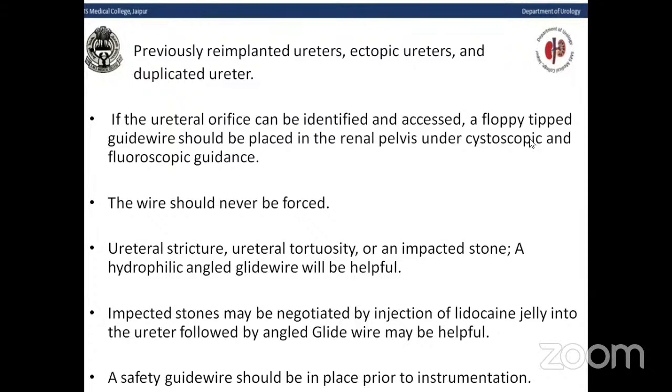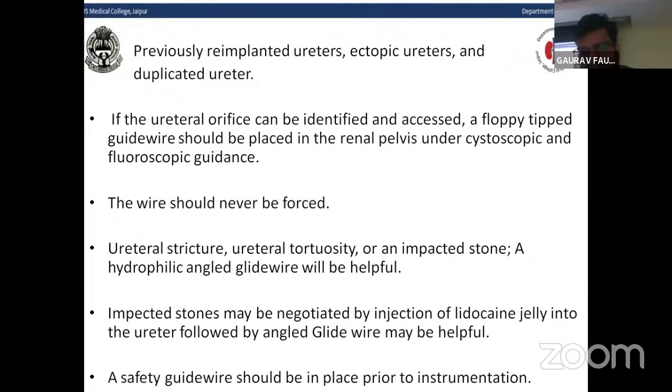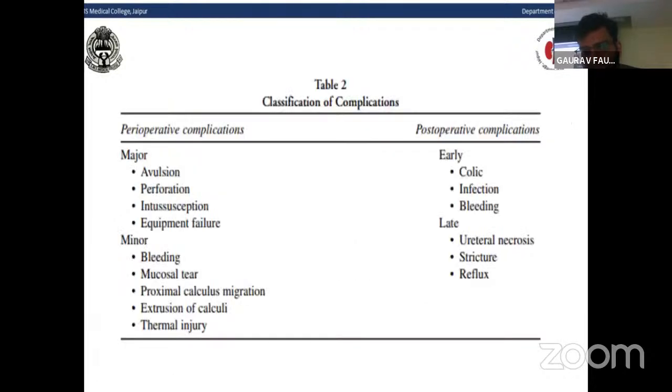Some conditions like impacted stones, in which negotiation of the ureter can be done by the injection of lidocaine jelly into the ureter, followed by an angled glide wire. But there are some side effects of the lidocaine jelly, in which the systemic absorption of the jelly can cause disturbance, and a safety guide wire should be placed prior to any instrumentation in the ureter.